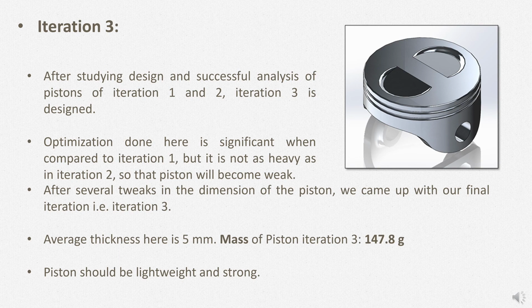After studying design and successful analysis of piston of iteration 1 and 2, iteration 3 is designed. Optimization done here is significant when compared to iteration 1, but it is not as heavy as in iteration 2, so that piston will not become weak. Iteration 3 was targeted to be the final iteration, hence dimensions for it were altered a number of times to obtain the result we expect from an ideal piston. Average thickness here is 5 mm. The piston should be lightweight and strong enough to hold peak loads at the same time. Mass of piston of iteration 3 is 147.8 gram.